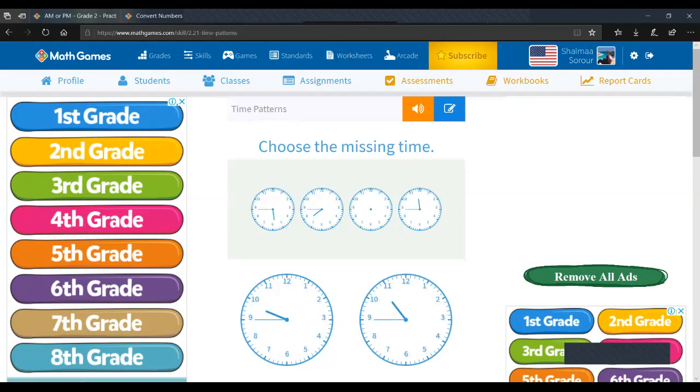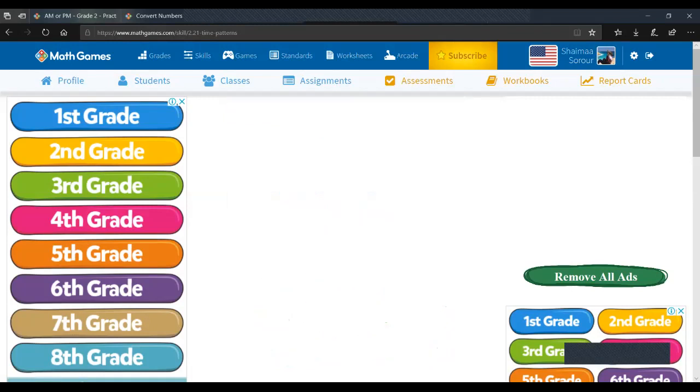So again, 5:45, 7:45, and 11:45. What do you think comes in the middle? Is it 9:45 or is it 10:45? What do you think? It's 9:45. Good job, you guys.